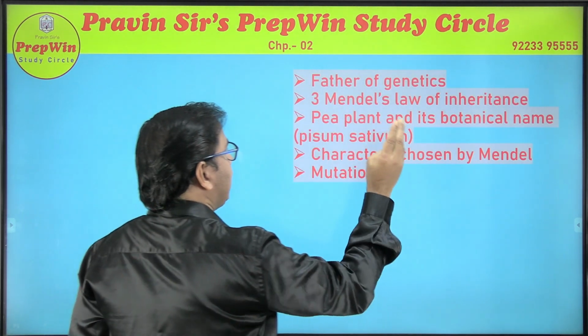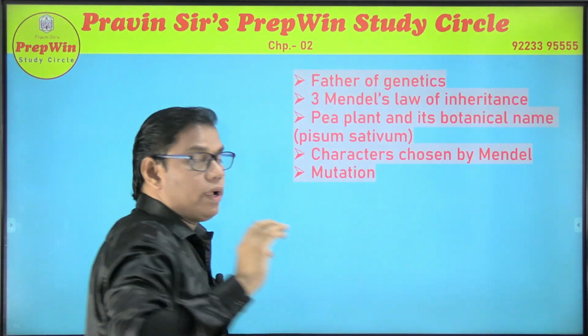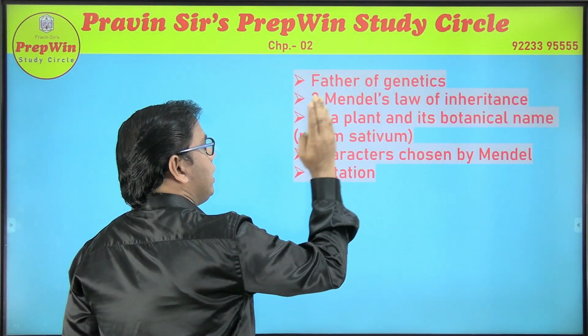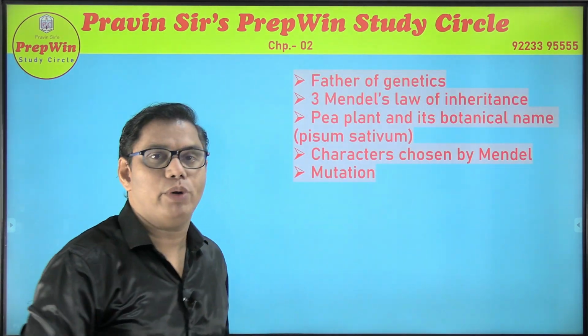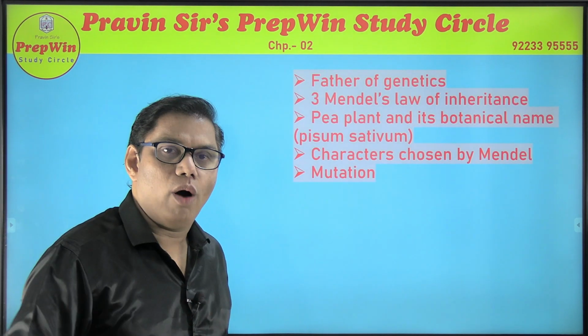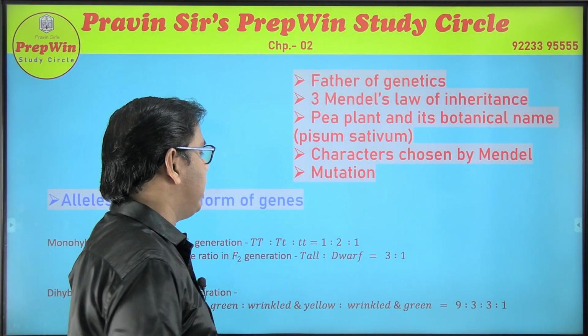Also a botanical name for pea plant, that is Pisum sativum. Okay, this is also important. Please remember a botanical name of pea plant. And finally, question related to mutation is again a sure short question. I hope you have read your textbook properly and you know what mutation is.